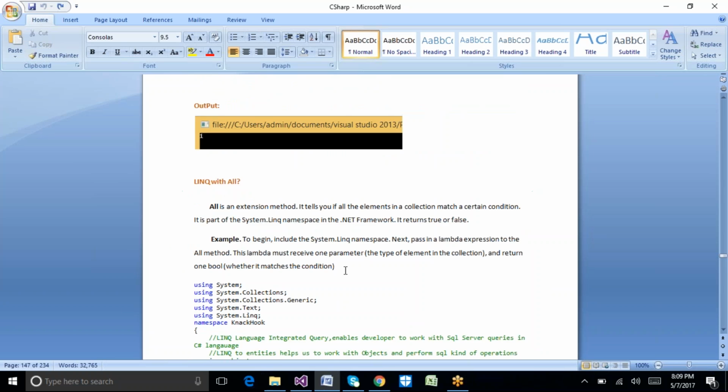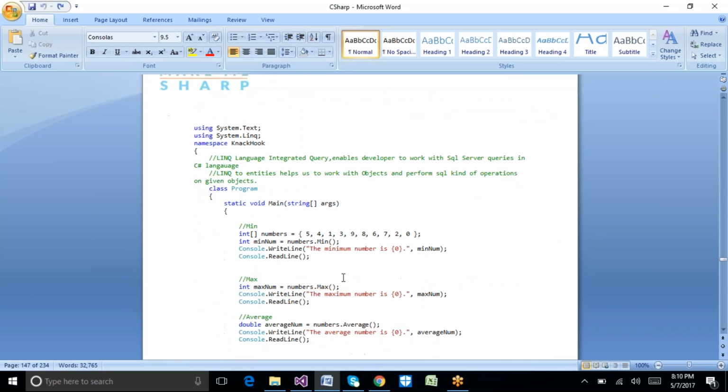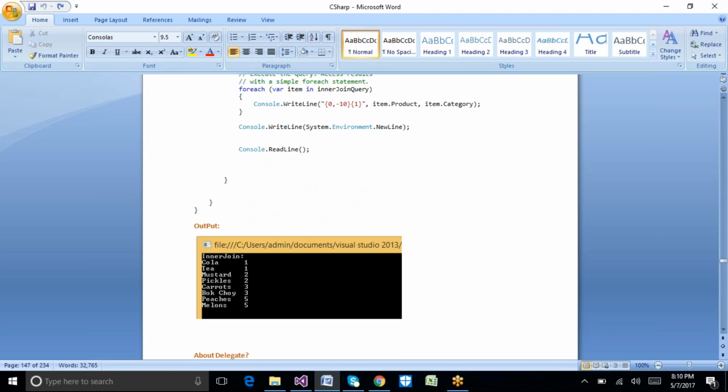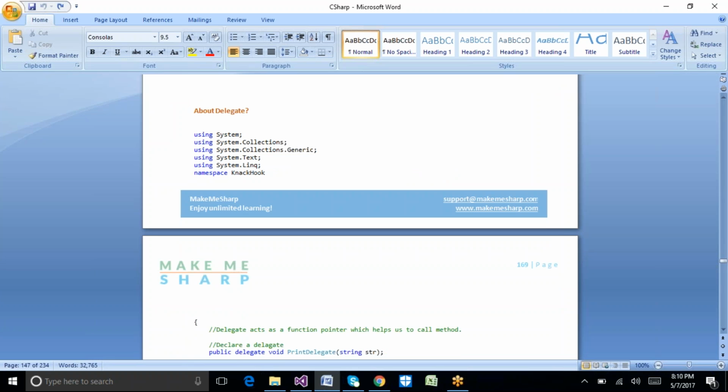So that's what, as I already explained yesterday, we have gone through all the LINQ examples and how we can work with LINQ in C#.NET. And today's topic is delegate. This is a very important question from an interview perspective, and at the same time, in application development we also use this concept frequently. So let me help you understand the delegate here.